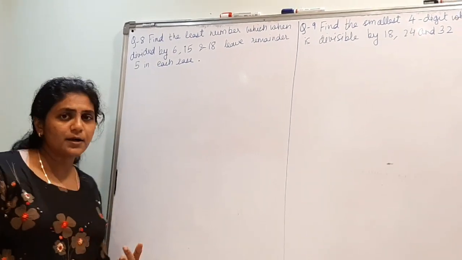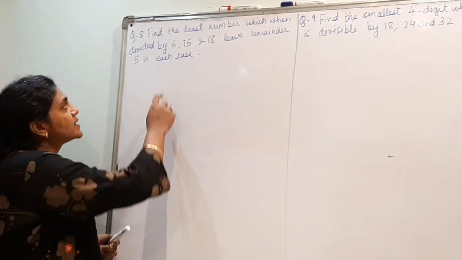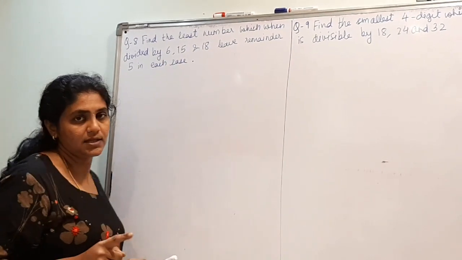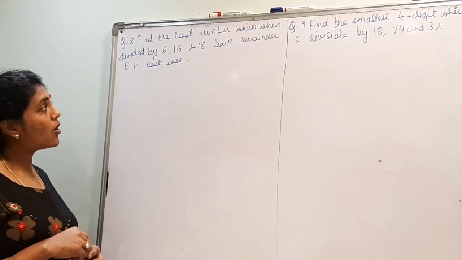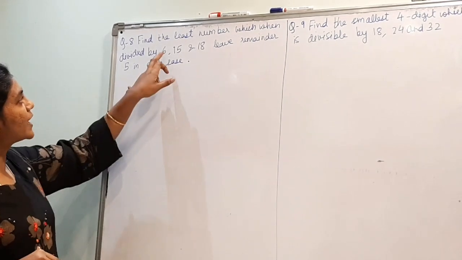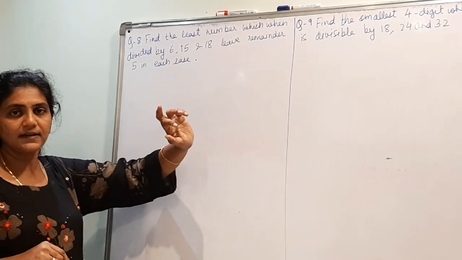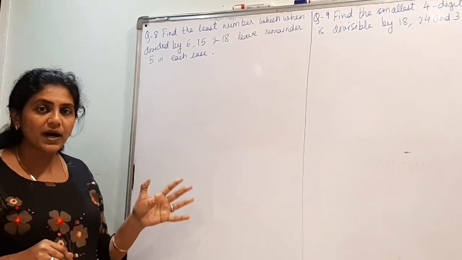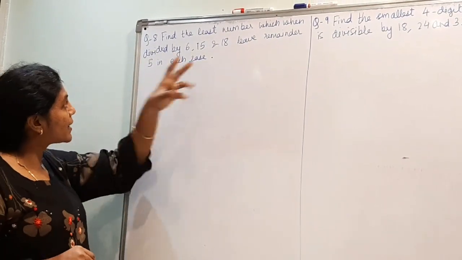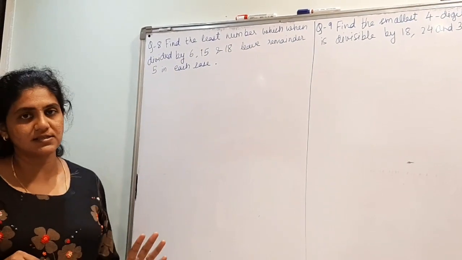So to find the number, we will find the LCM of these three. When you find a common multiple of these three and divide by 6, 15 and 18, you will get remainder 0. Right? But I want the remainder to be 5 in each case.